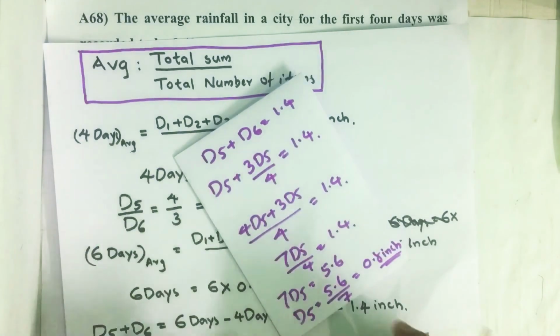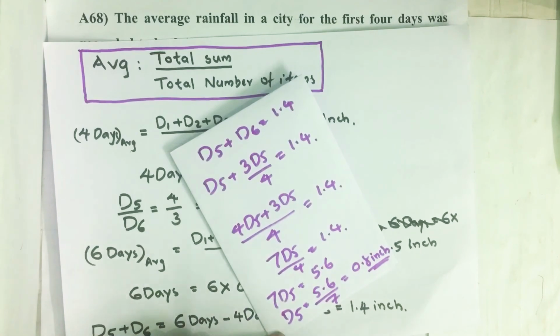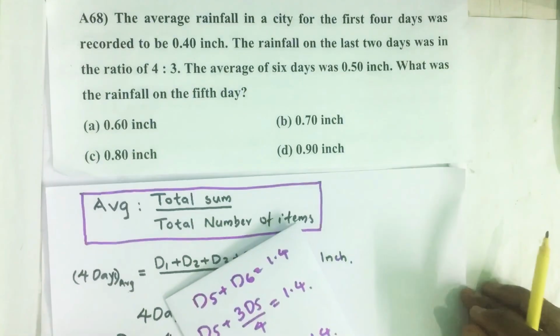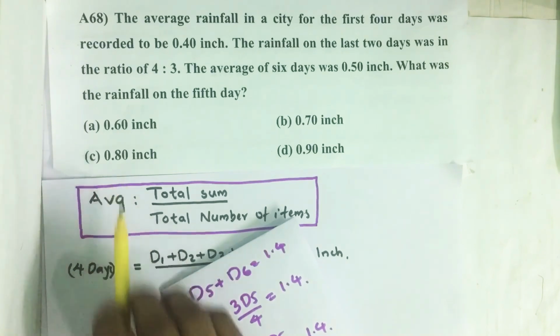This is the rainfall recorded on day 5. Our option is option C, 0.8 inch.